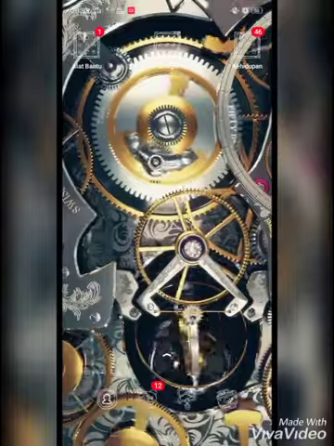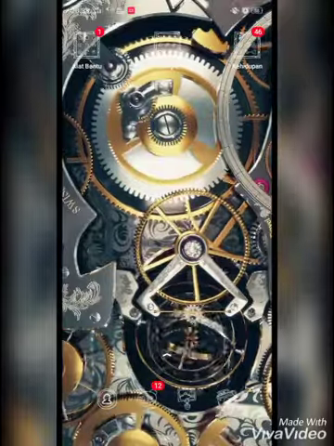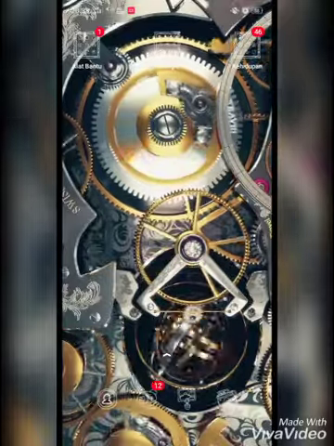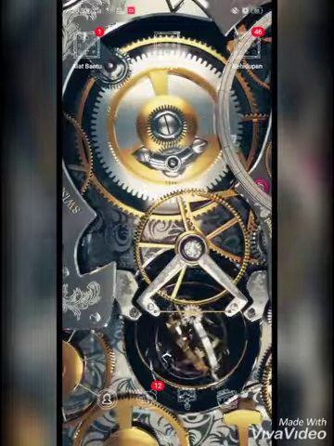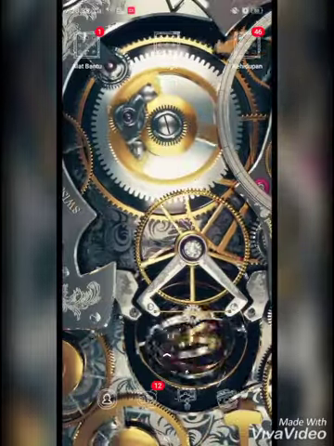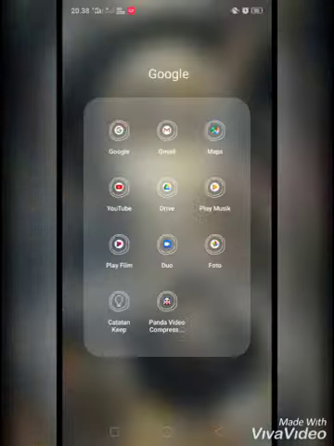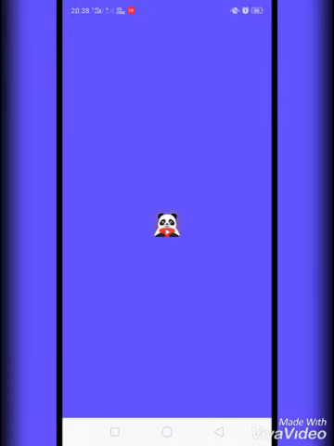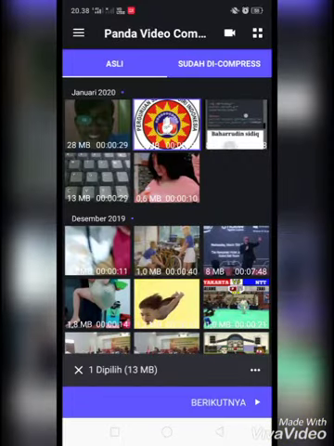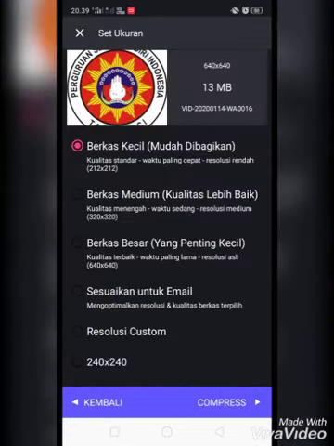First step, download and install the Panda Video Compressor application first on Play Store. After you install the application, open the Panda Video Compressor application as usual and select the video that you want to compress. Okay, next specify the video size you want.